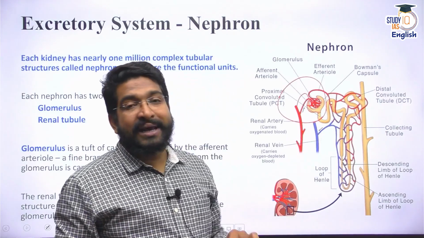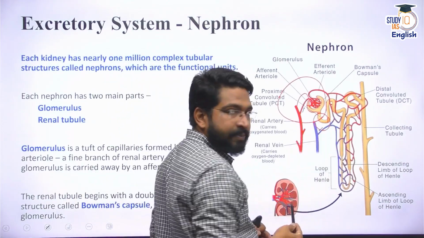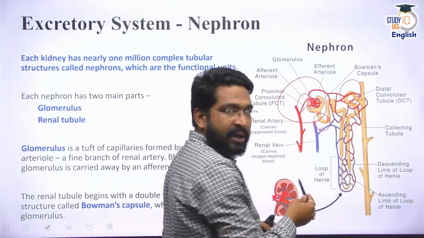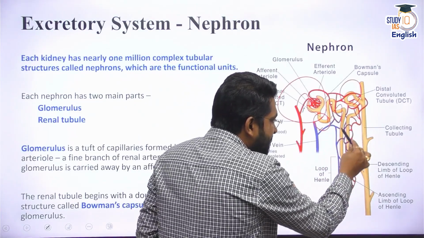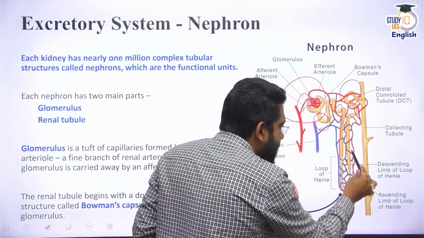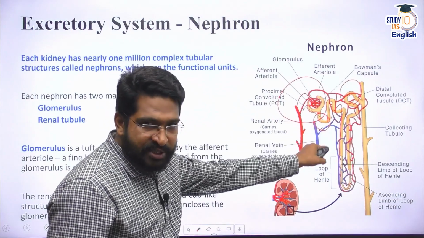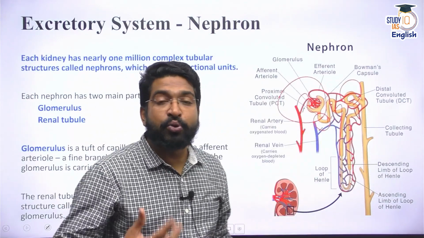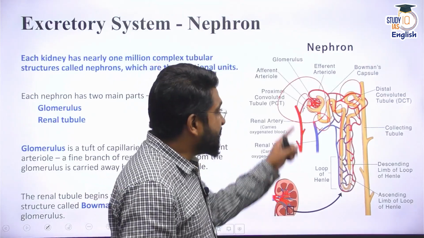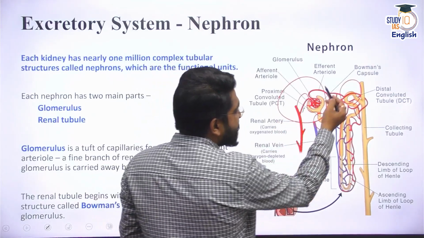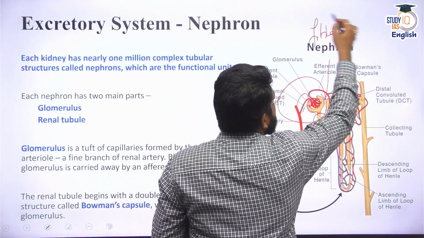This nephron has certain other parts like the proximal convoluted tube here, the distal convoluted tube here, and this is the loop of Henle. Please remember that the nephron has a descending loop of Henle and an ascending loop of Henle. These convoluted tubes, proximal and distal, help in reabsorption and secretion into the filtrate. That means blood is now filtered, and this filtrate enters the nephron.